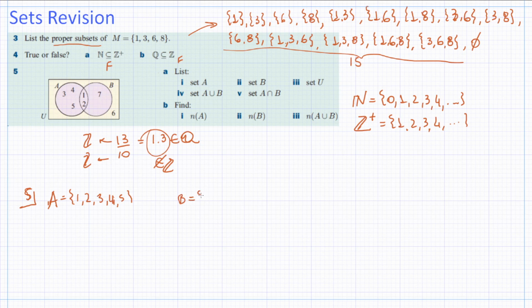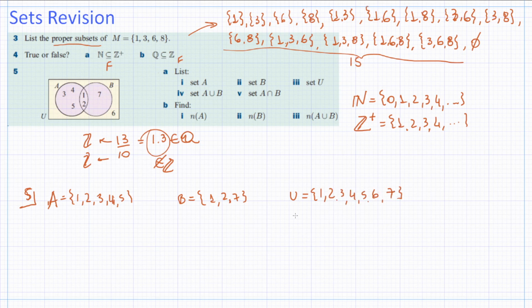Now, what about set B? Well, 1, 2, and 7. That's what we have inside of our set here. This is set B. What about set U? Set U is everything that we have inside of the rectangle. So it's basically 1, 2, 3, 4, 5, 6, 7. It's all positive integers up to 7.